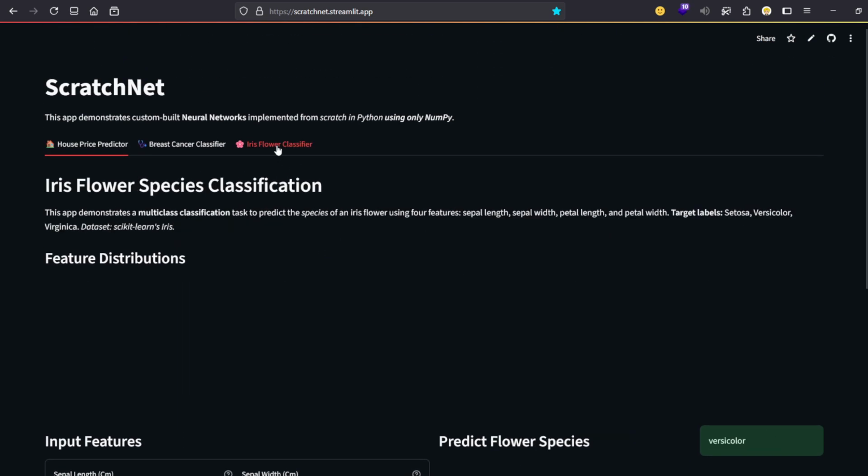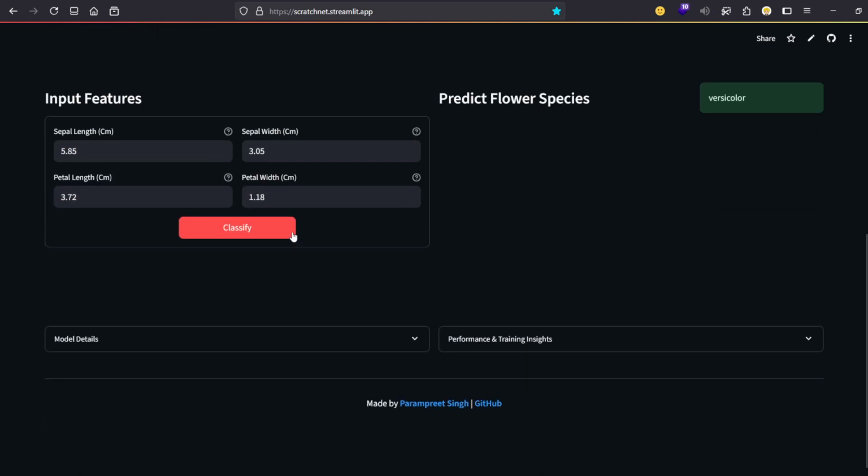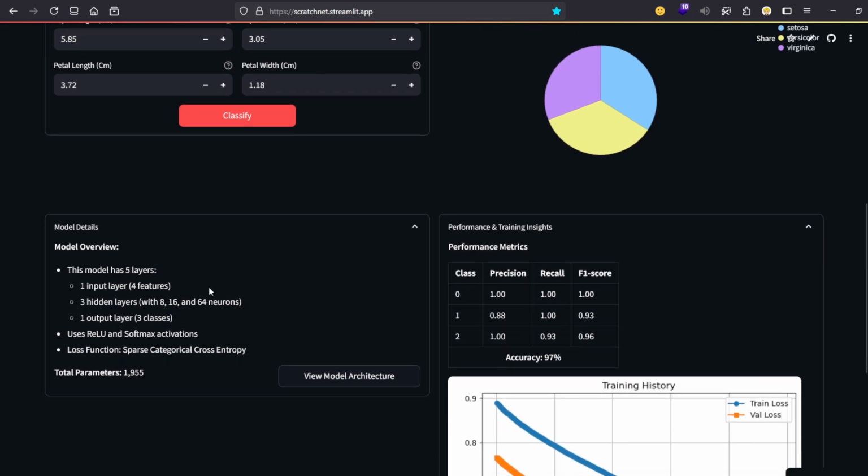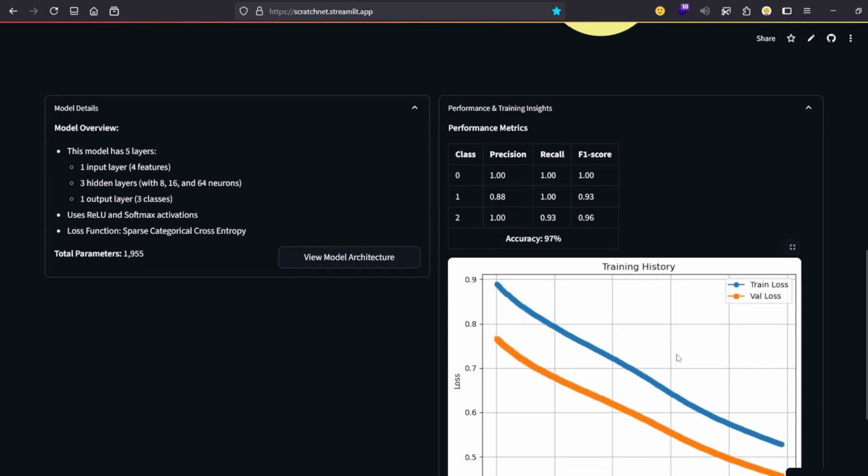Let's say in the iris flower species classifier. So these are the model details and performance metrics where you can see the model architecture, parameters, and multiple metrics like accuracy with the loss curve.